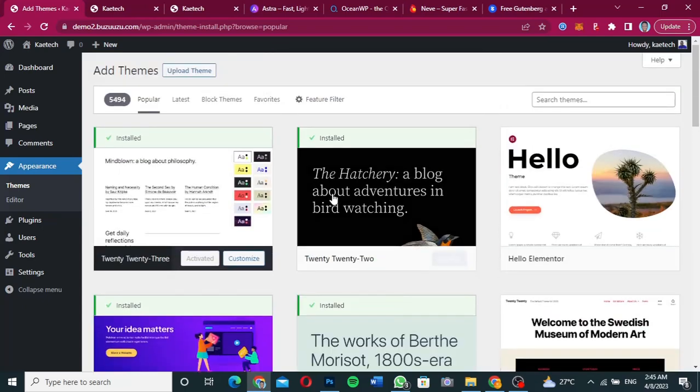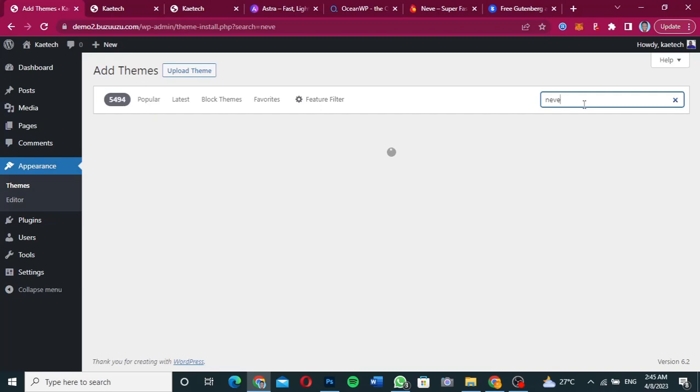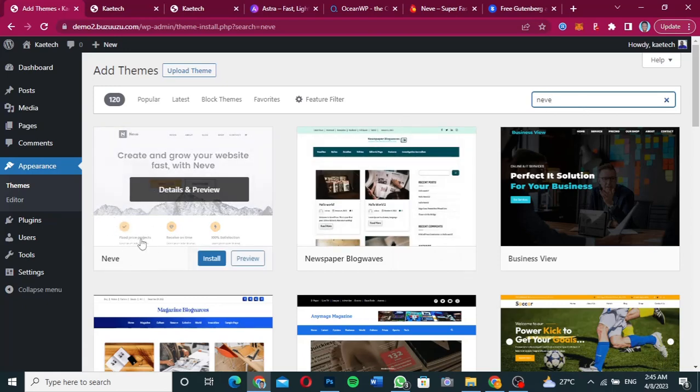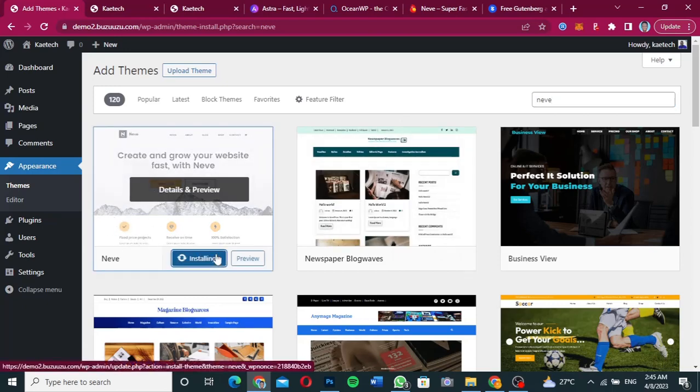Now if you don't see it, don't worry, you can type in Neve on the search bar over there, and it's going to search for you the Neve theme. So as you can see, this is the Neve theme over here. We're going to click on install, and after installing, we click on activate.